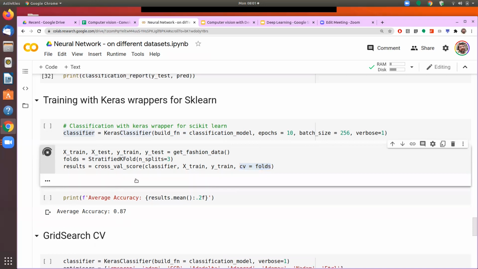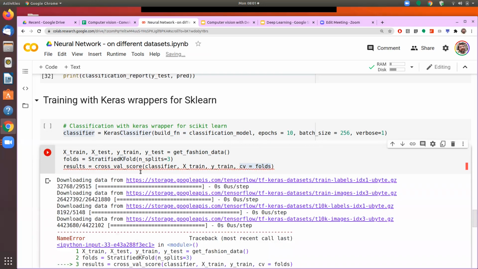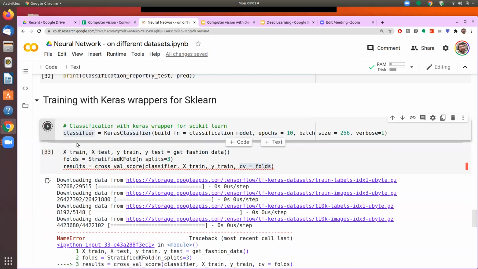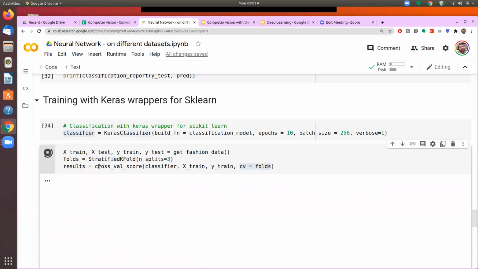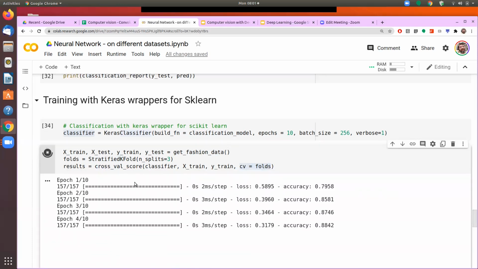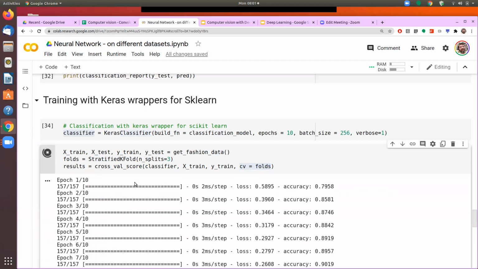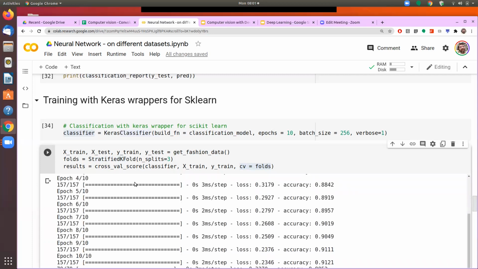So cross val score is a feature that is available in the sklearn library. The neural network model we have defined in Keras, because the combination of Keras and TensorFlow is actually a good choice for defining a neural network.